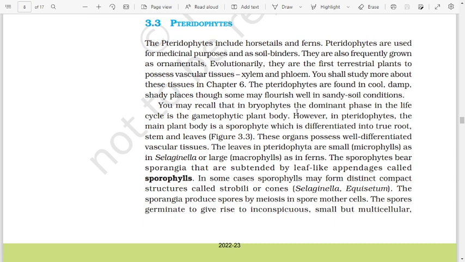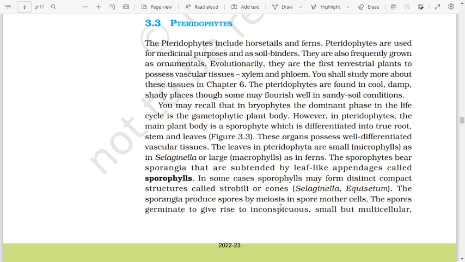You may recall that in bryophytes, the dominant phase in the life cycle is the gametophytic plant body. However, in the pteridophytes, the main plant body is a sporophyte, which is differentiated into true root, stem, and leaves, figure 3.3. These organs possess well-differentiated vascular tissue. The leaves in pteridophytes are small, microphylls, as in Selaginella, or large, macrophylls, as in ferns. The sporophytes bear sporangia that are subtended by leaf-like appendages called sporophylls. In some cases, sporophylls may form distinct compact structures called strobili or cones.